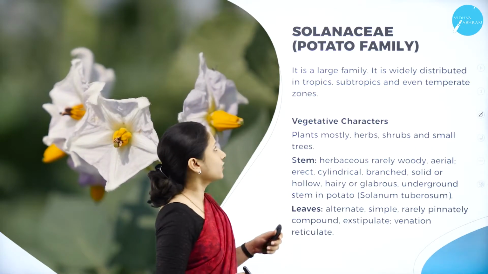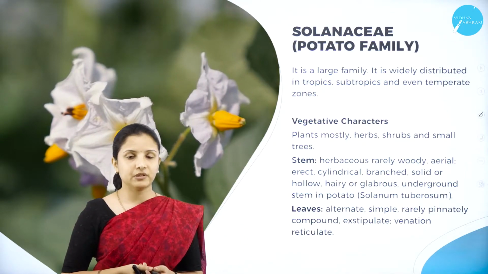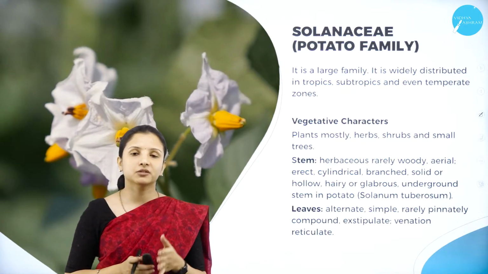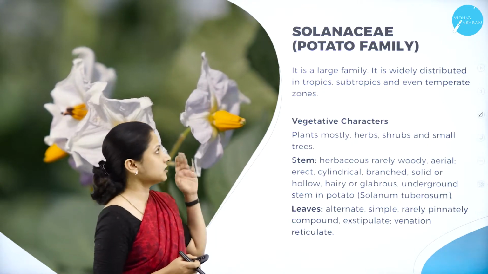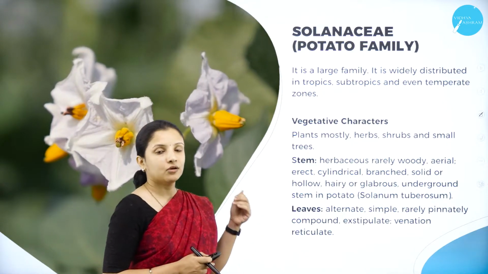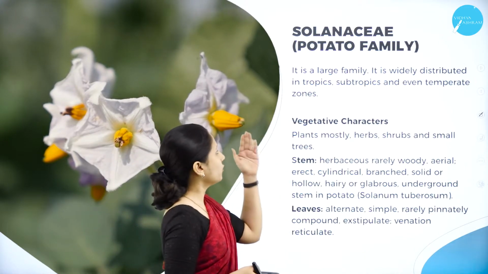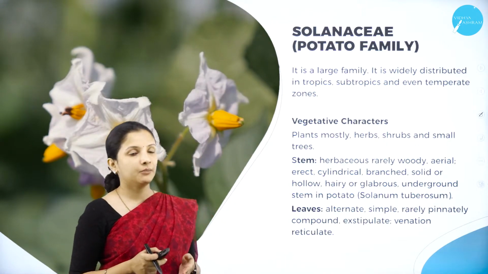So next, moving on to the next family, that is Solanaceae. All the potato members come under the Solanaceae family. When I say potato members, the potato, brinjal, chili, tomato, all those come under the Solanaceae family. So how and why are they placed under the Solanaceae family? We shall understand by looking at the characteristic features of the plants.